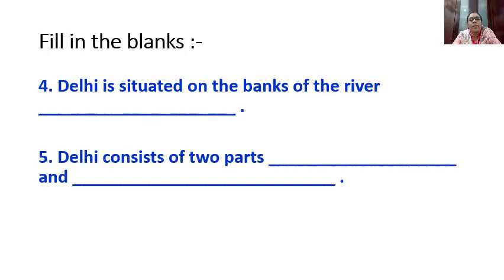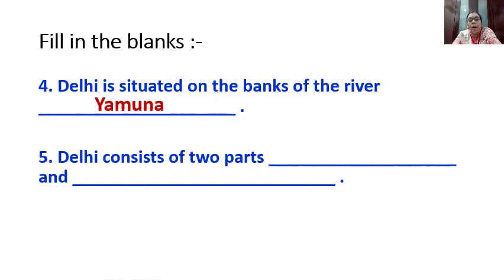Delhi is situated on the bank of the river, yes, which river? It is situated on the banks of the river Yamuna. You can see the map. The map is also given in your textbook. You read the textbook. See the map. Delhi consists of two parts, dash and dash.